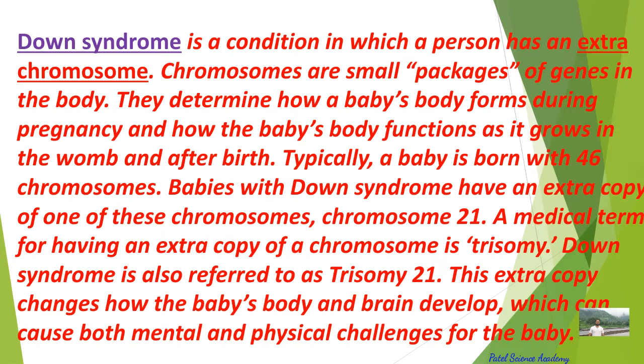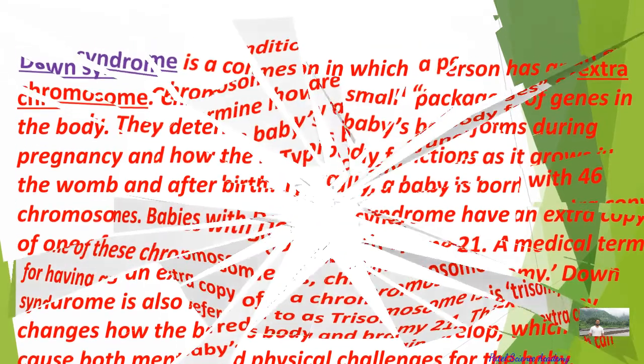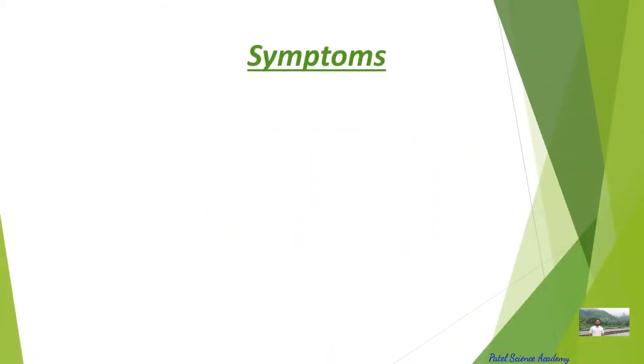So on chromosome number 21, as I told you. So the medical term for having an extra copy of a chromosome is called trisomy, as I told you. And Down syndrome is also referred to as trisomy 21, and this extra copy of the chromosome changes how the baby's body and brain develop, which can cause both mental and physical challenges for the baby. So this is, dear students, about Down syndrome.